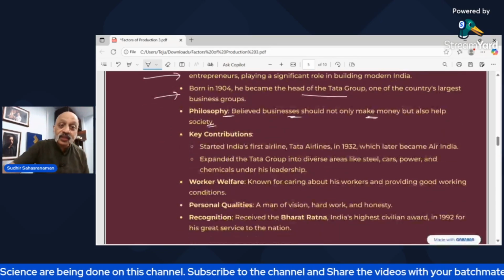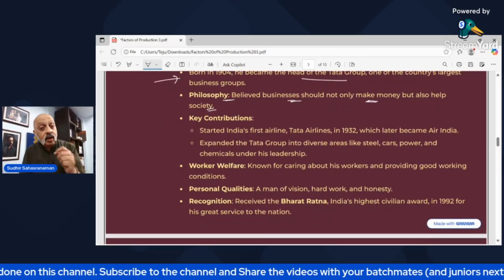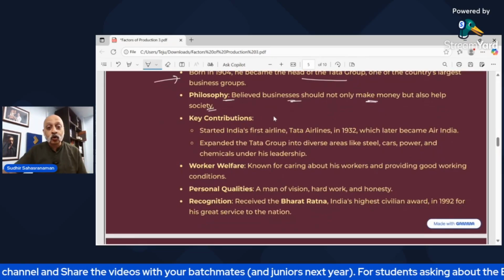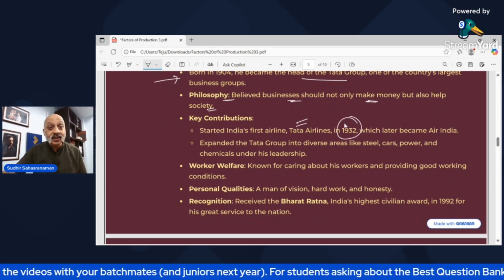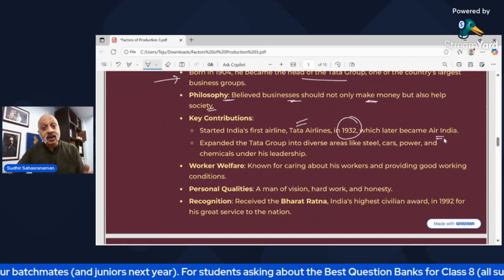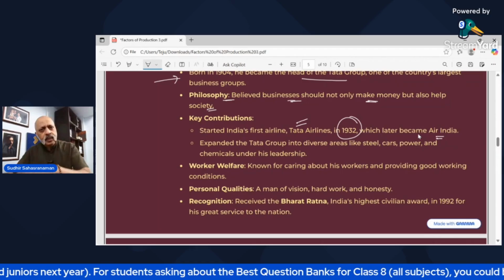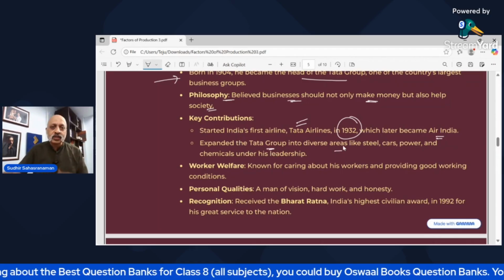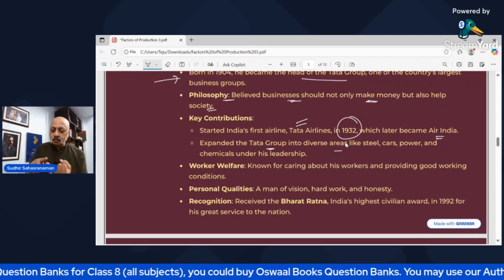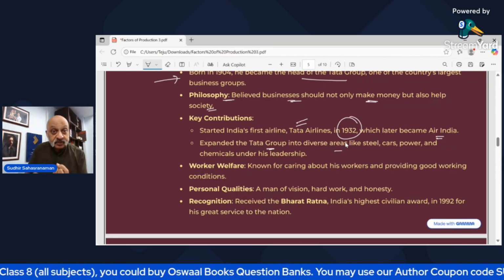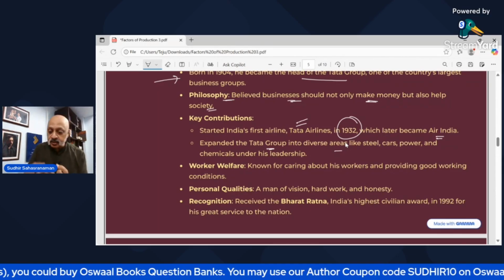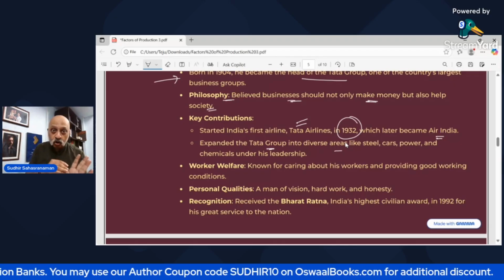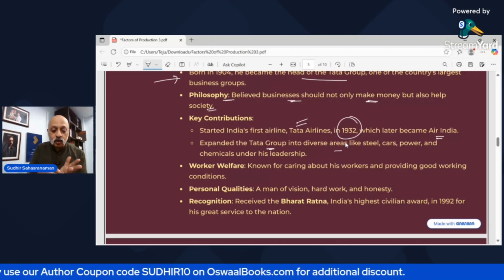Okay, now what are the key contributions made? He started India's first airline called Tata Airlines. Of course, now the Tata Group owns Air India also. In 1932, it later became Air India after India became independent and took it over. He expanded the Tata Group: now Tata makes salt, Tata Power, Tata Chemicals, Tata Steel, Tata Motors, all the Indica cars are made by Tatas, Tata Nano.